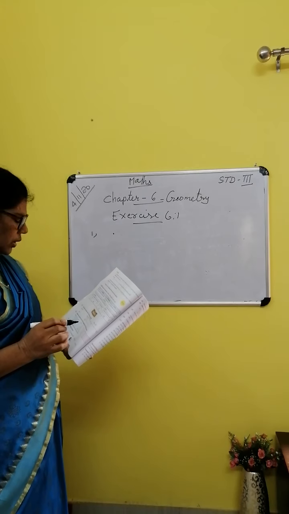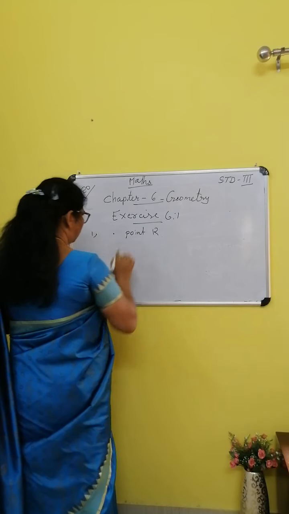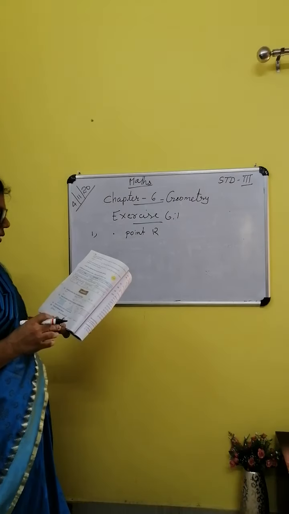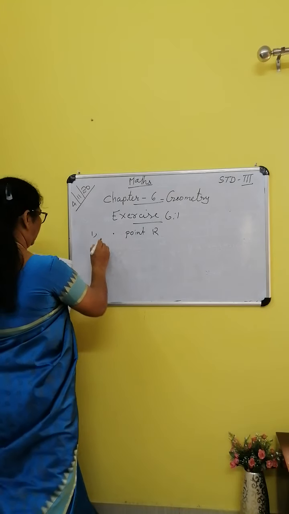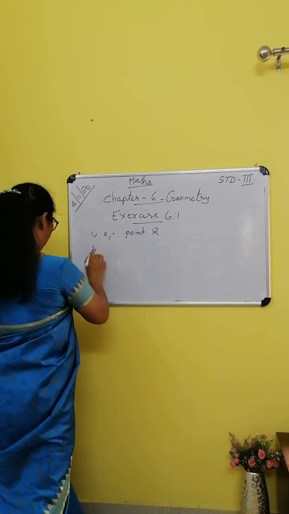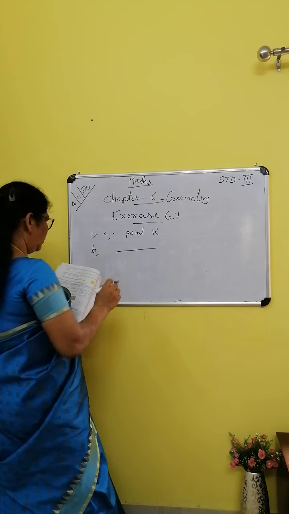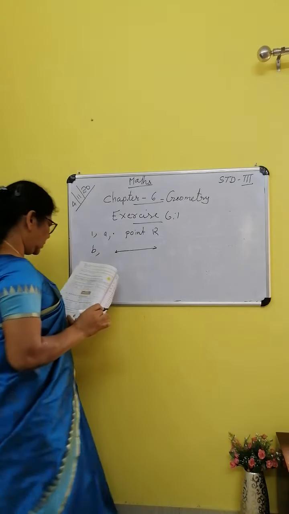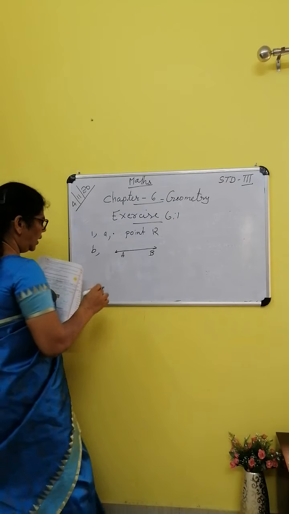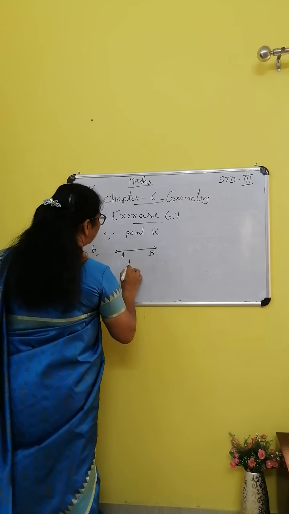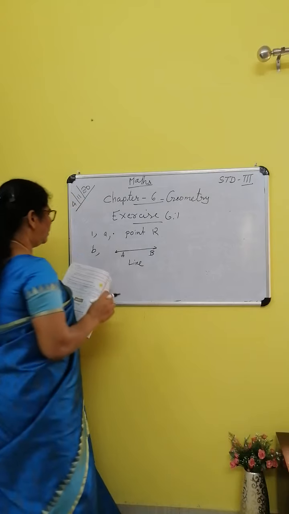This is a point, point R. What is B? Two arrow marks are there, and the names are given A, B. It is called a line AB. Line AB.